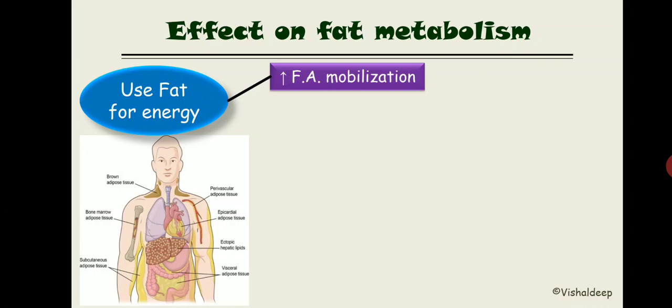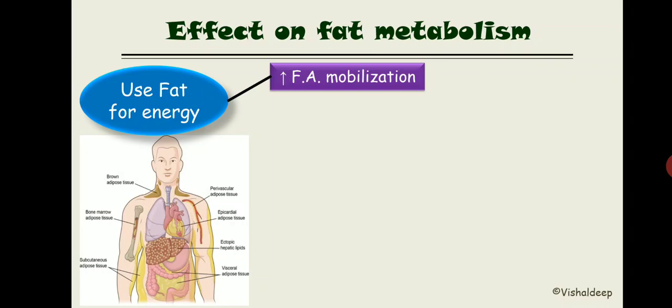If you remember that lecture, I gave you that hormone sensitive lipase increases the release of fatty acid from the adipose cell, and lipoprotein lipase causes increased storage of the fatty acid inside adipose tissue. Lipoprotein lipase is stimulated by insulin, and hormone sensitive lipase is stimulated by counter regulatory hormones.